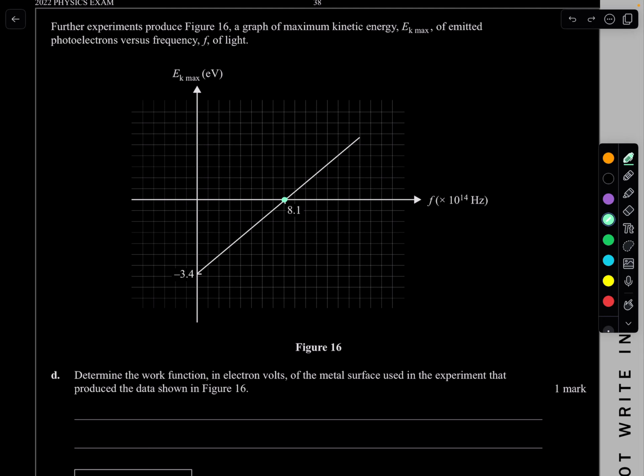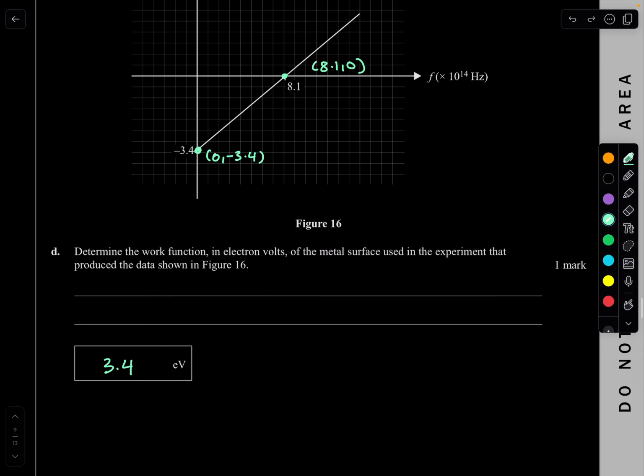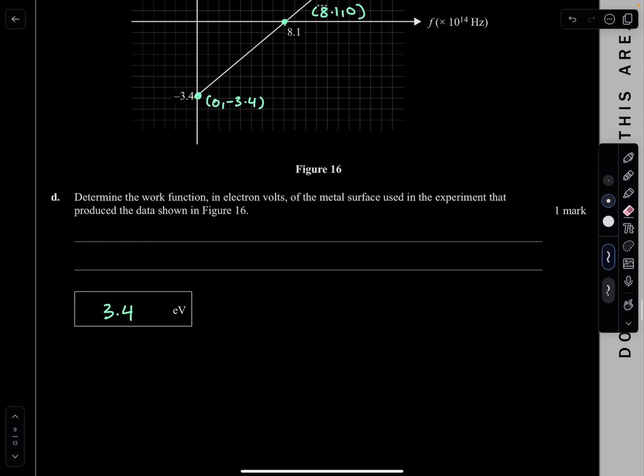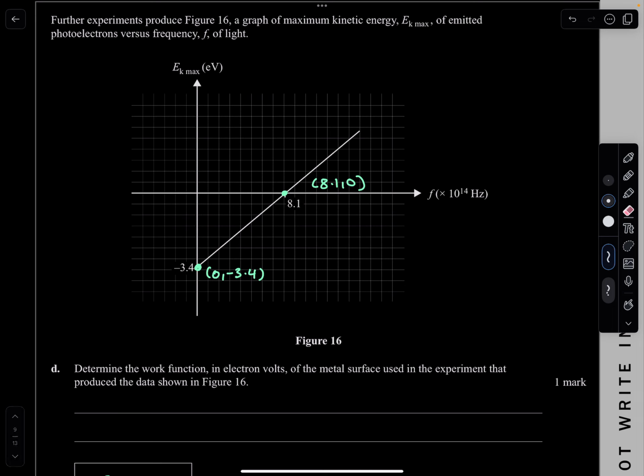I'm going to pick these two points here because they are the easiest. Of course, they've given us that. That point is 0, negative 3.4. And this here is 8.1 times 10 to the power 14. Don't forget about that. So your h, your Planck's constant, is your gradient.